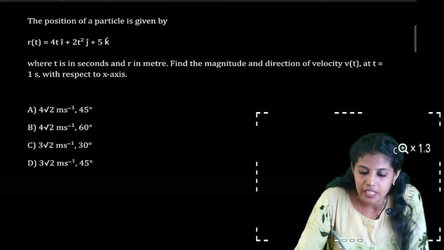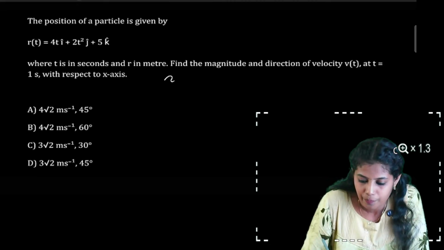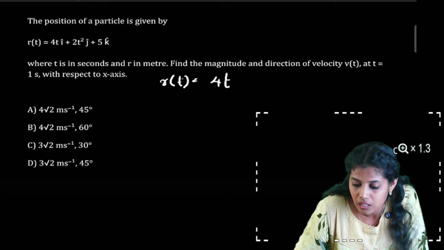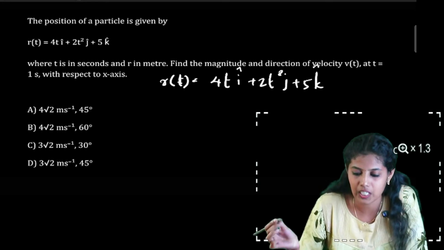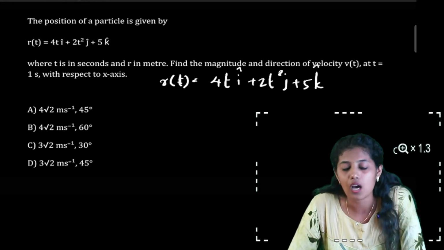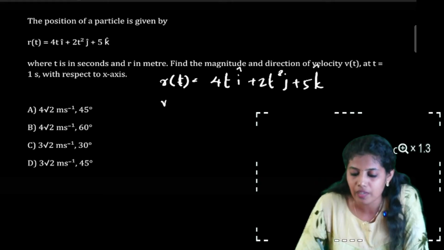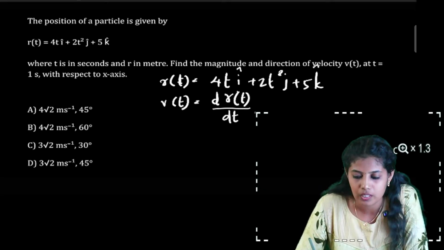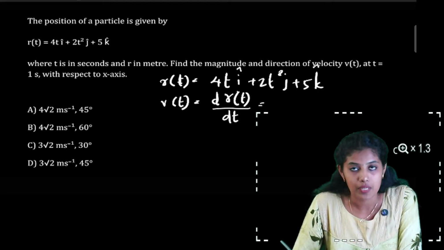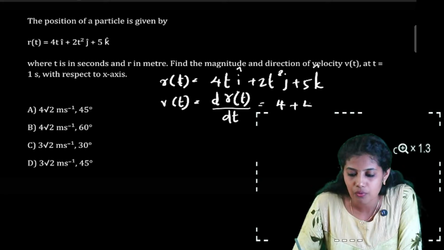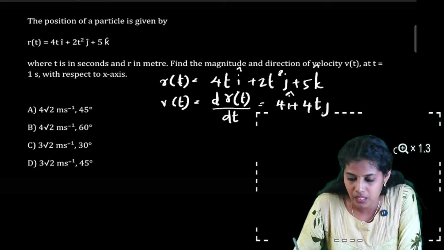For this, we can do it like this. R of t is given in terms of t, the position vector r of t, that is 4t i plus 2t square j plus 5k. And from this, how can you find the velocity vector? We can find the velocity by just differentiating the position vector with respect to time. Differentiating this, we get 4i plus 4tj.